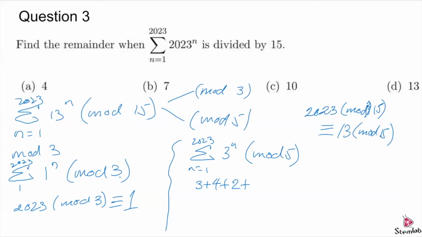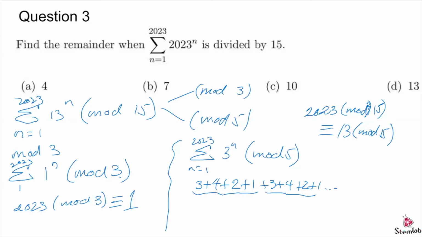3 to the 4th is 81, mod 5 is 1. And what you'll see is you'll find a pattern. And for those of you who know FLT, the pattern should be 3 to the 4th, 3 to the 4th mod 5 equals 1. So it will indeed repeat, right? So it repeats every 4,